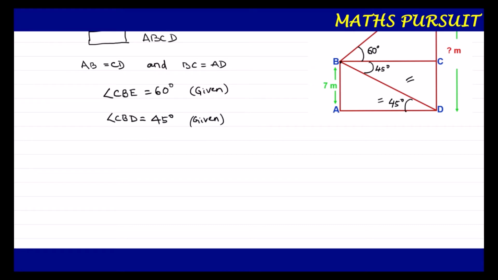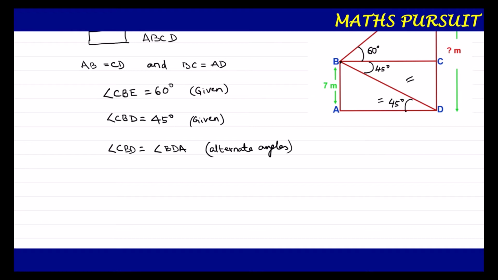So I can write angle CBD is equal to angle BDA. Why? Because they are alternate angles. Let me tell you how they are formed.